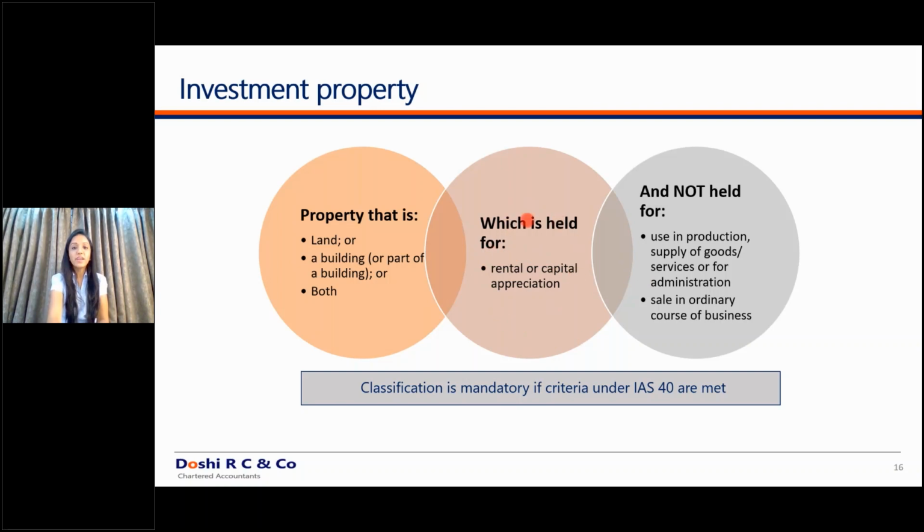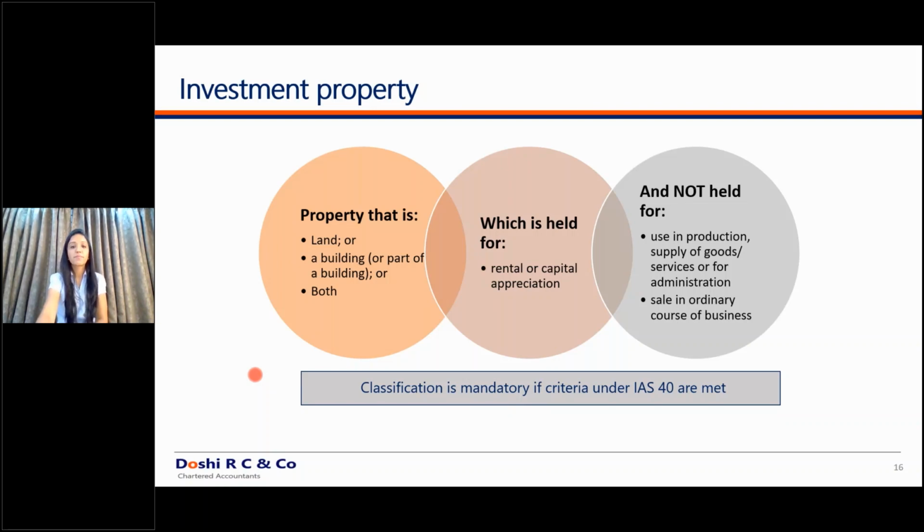Now, since these are the positive criteria, obviously the negative criteria are that it should not be used in the production or supply of goods or the providing of services, and it should not be held for sale in the ordinary course of business. For example, I'm DLF. I am holding flats for the purpose of sale. It is my inventory, and I cannot recognize those flats as an investment property. And this is a mandatory criterion. You don't have any option whether a particular item has to be disclosed or not as an investment property.